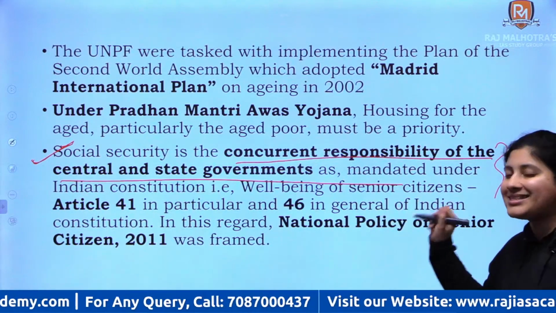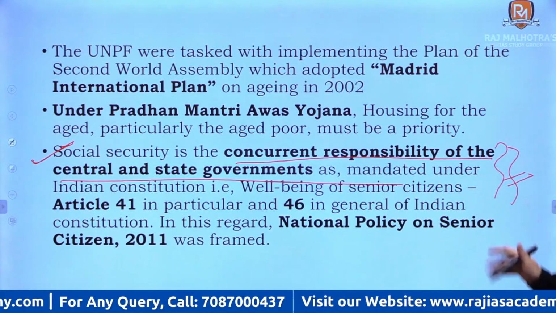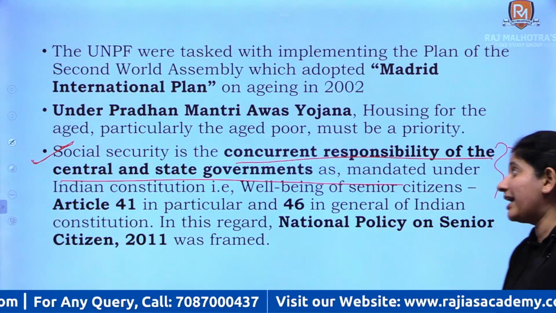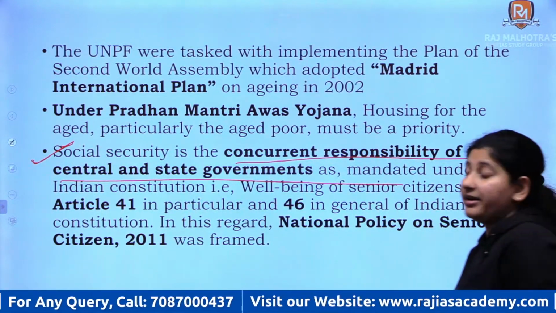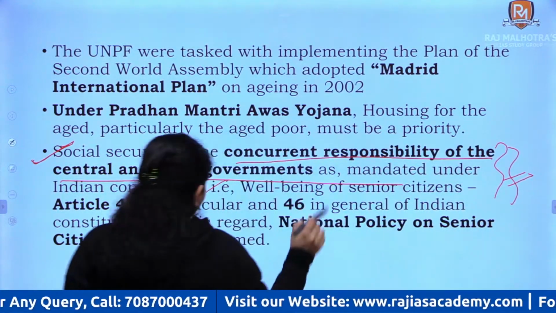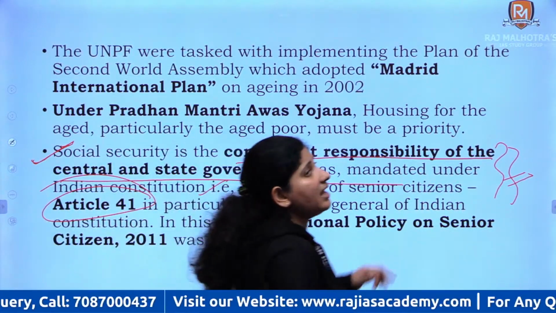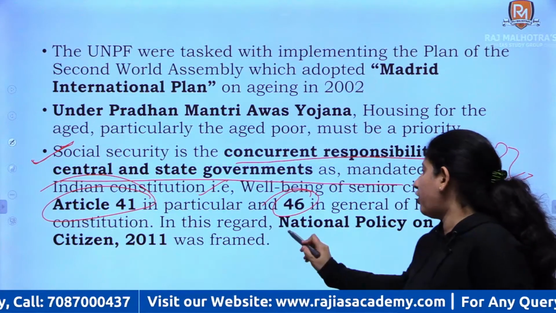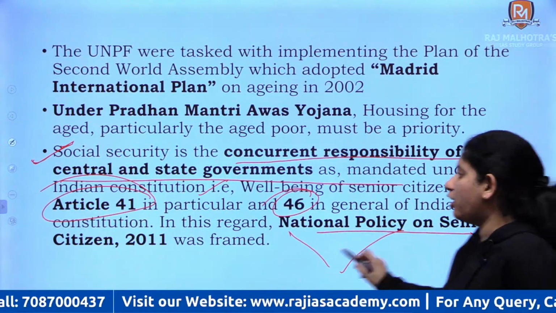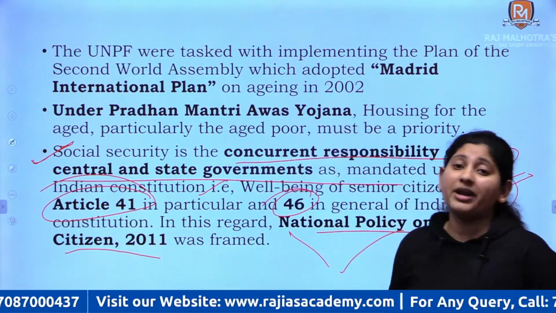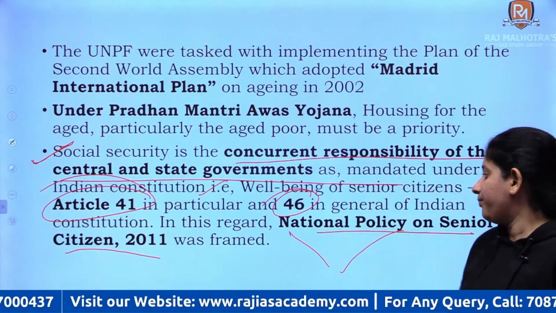Social security is the concurrent responsibility of the central government and the state government as mandated under the Constitution. I have already discussed Article 41 and Article 46. All these led to the formation of the National Policy on Senior Citizens, which was framed in 2011. Right?